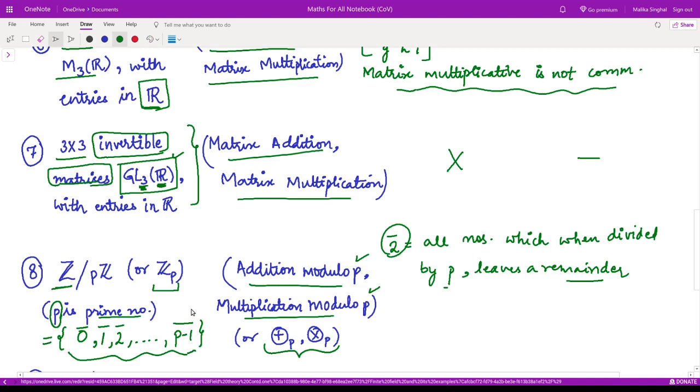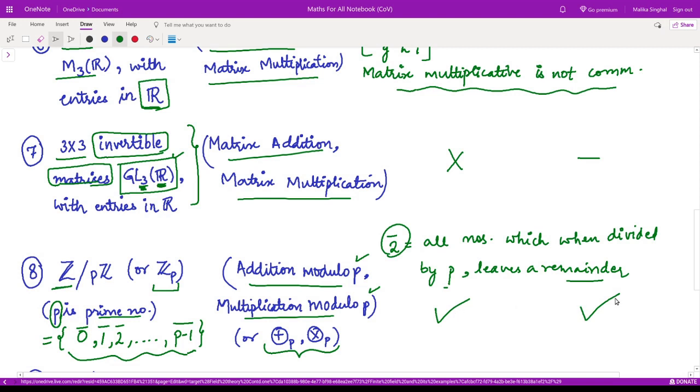In addition modulo P, we add these numbers and when we divide by P, whatever is the remainder is our answer. For multiplication, you multiply two elements, and then you divide by P, and whatever is the remainder is your answer. So this is a field. Moreover, the set contains a finite number of elements, right? Therefore, this is a finite field.